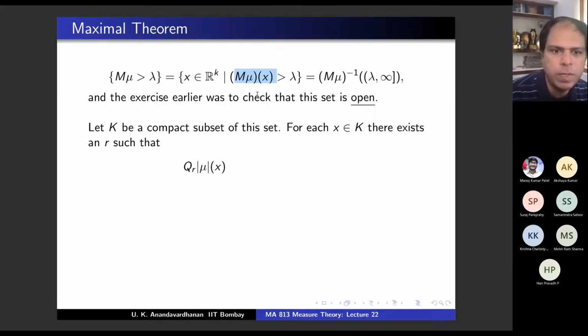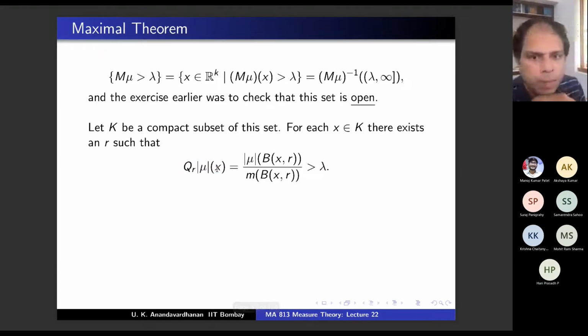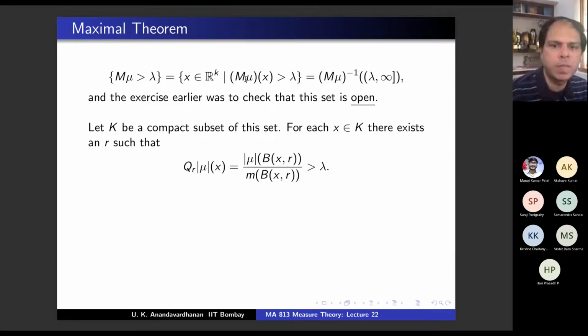What is mu of x? Mu of x is the supremum over these things, right? Agree? So if x belongs to K, then K is contained in this set, so the supremum of these things is bigger than lambda. So what can you conclude? There exists an r such that this is bigger than lambda. Because if for all r this was less than or equal to lambda, then the supremum would be less than or equal to lambda, whereas here x is such that the supremum is bigger than lambda.